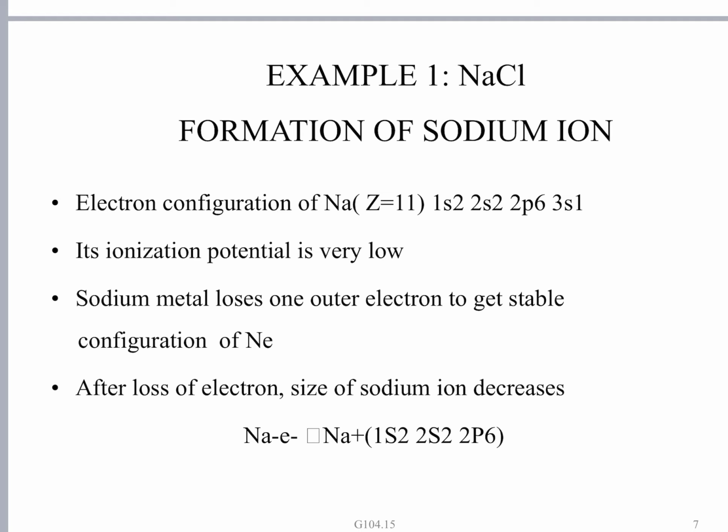11 protons present in the nucleus are attracting 11 electrons present in the outside extranuclear space. Now, when a sodium atom loses an electron and turns into an Na plus ion, the configuration is 1s2, 2s2, 2p6. It has gained neon configuration. Now, what is happening? You just check.